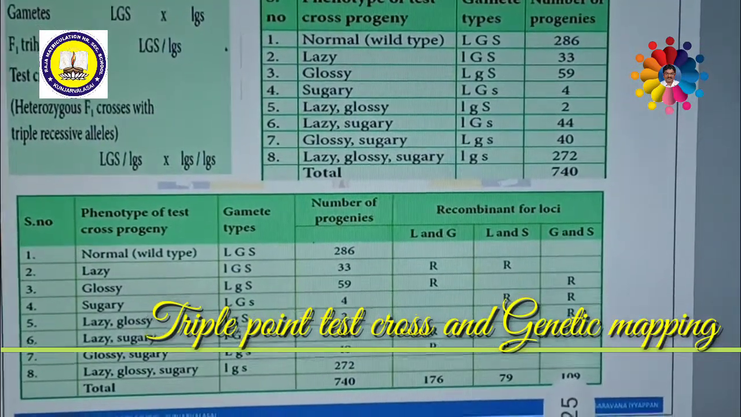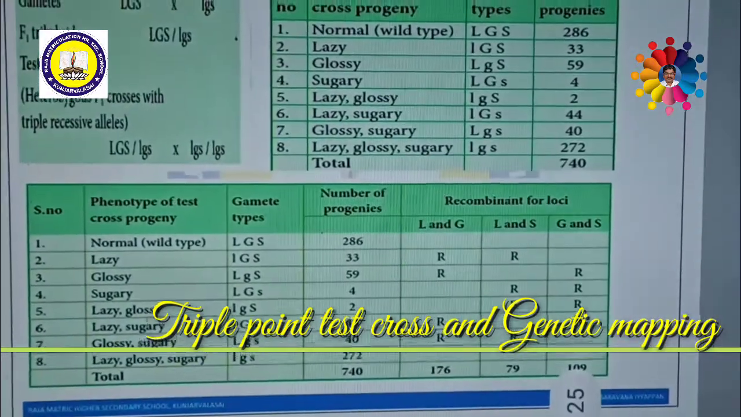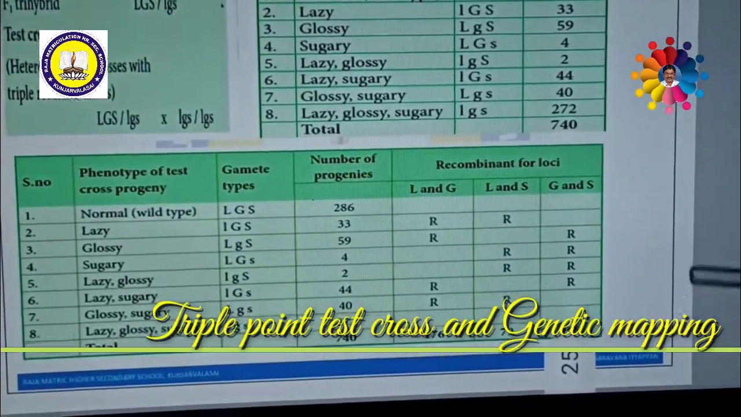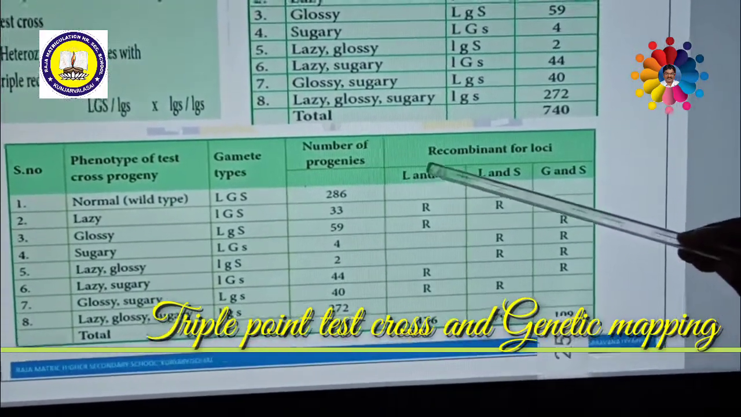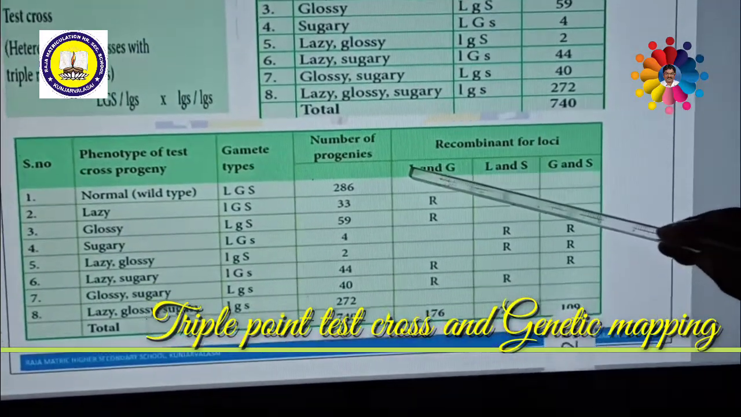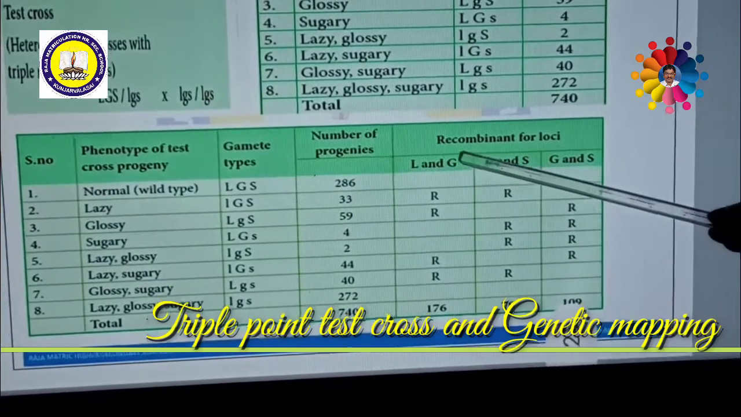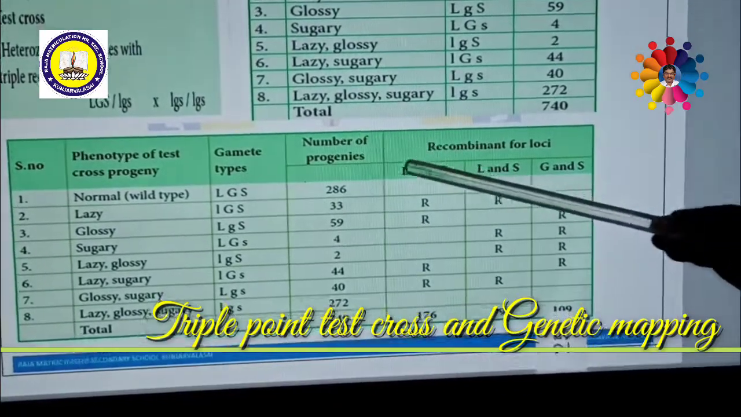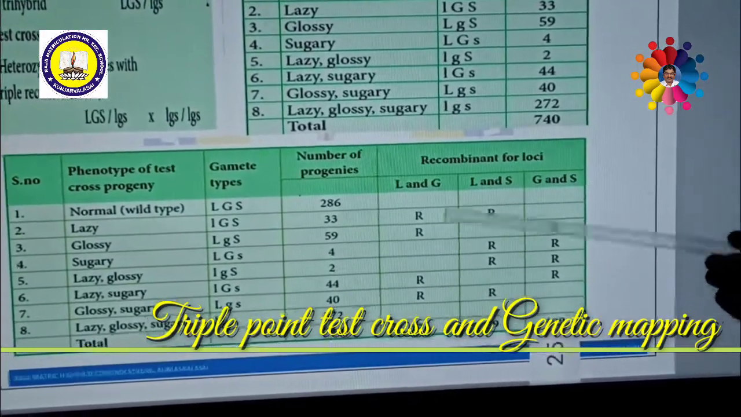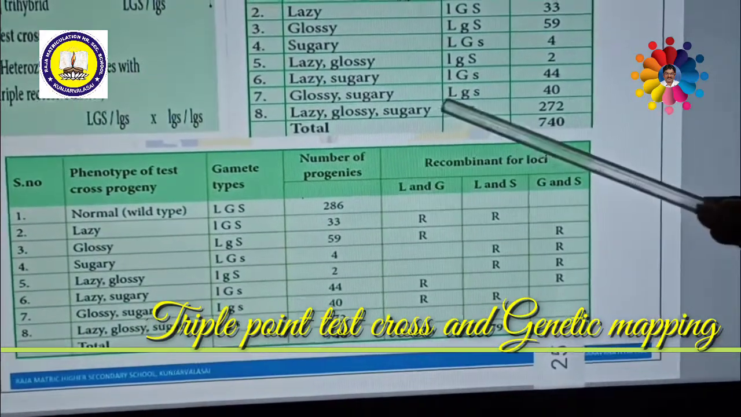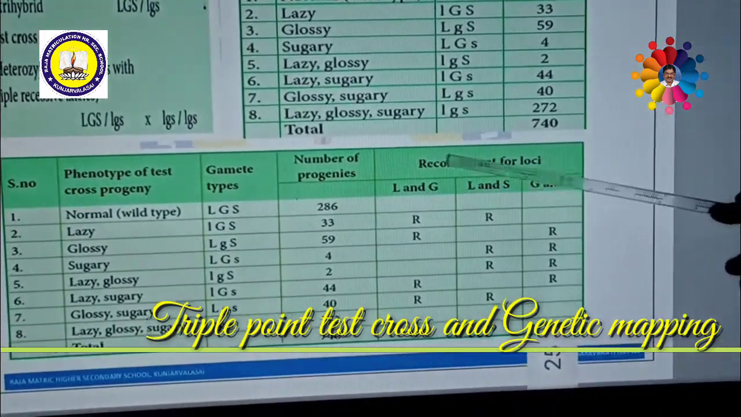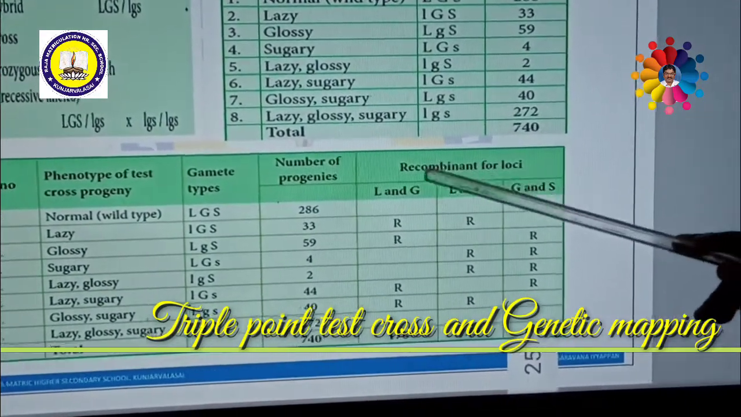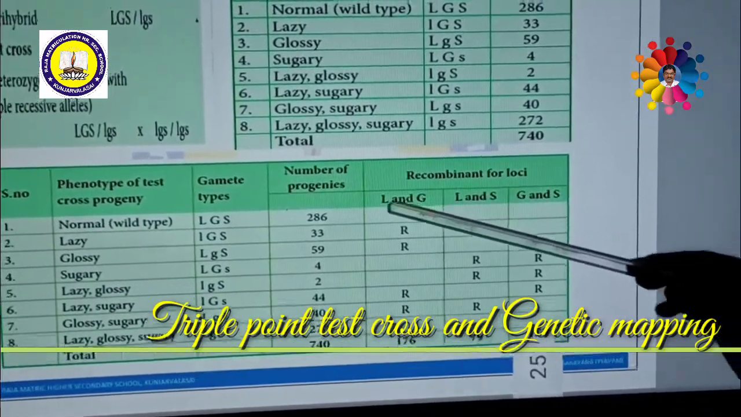There is no recombinant there. Then, in the second category, we can consider any two loci. For example, first we look at L and G. If both are homozygous, that means capital L, capital G, they are parental. Small l, small g, they are parental. But who are recombinant? Any one recessive and another dominant. That means either small l, capital G or capital L, small g will be recombinant. Come to the point: only LG we are going to consider.